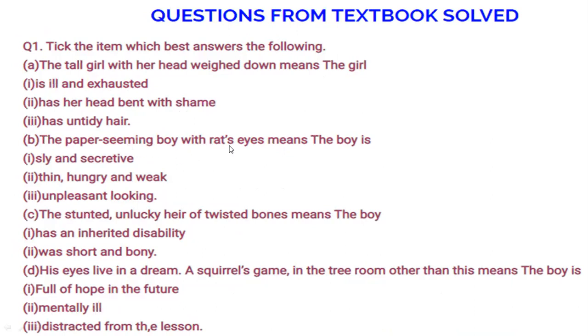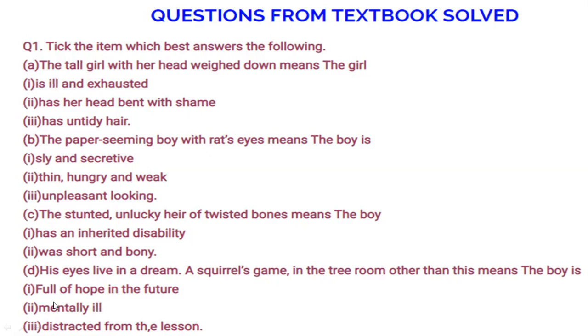The paper-seeming boy with red eyes means the boy is thin, hungry and weak. Obviously the second is correct here. The stunted, unlucky heir of twisted bones means the boy has an inherited disability. Yes, this is correct. Was he short or bony? No. His eyes live in a dream, a squirrel's game in the tree and other than that. So two options are given, and the first option is correct here.